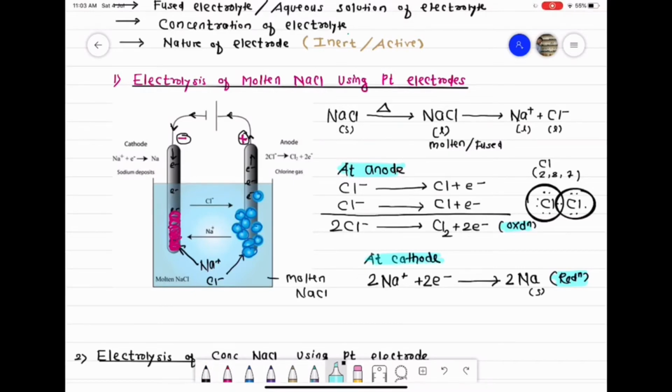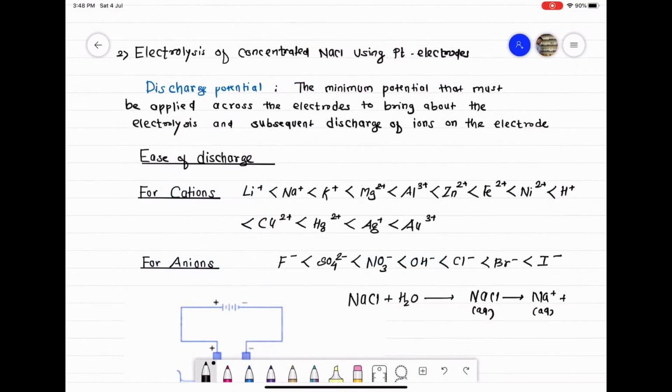So class, you can see here two reactions are taking place, oxidation and reduction. And due to oxidation, we get chlorine gas at anode, and due to reduction, we get sodium metal at cathode. So products of electrolysis of molten sodium chloride using platinum electrodes are chlorine gas at anode and sodium metal at cathode. Electrolysis of concentrated NaCl using platinum electrodes.